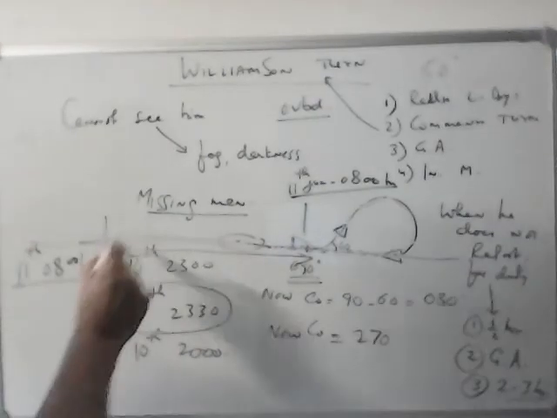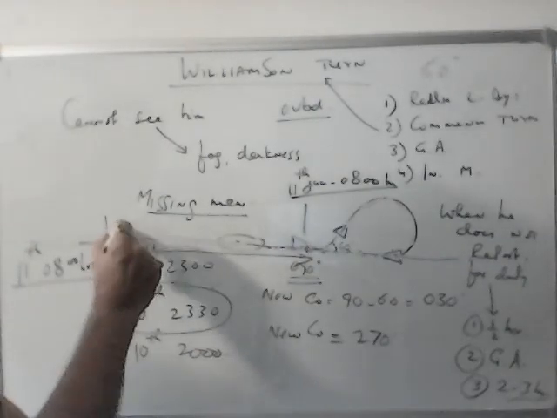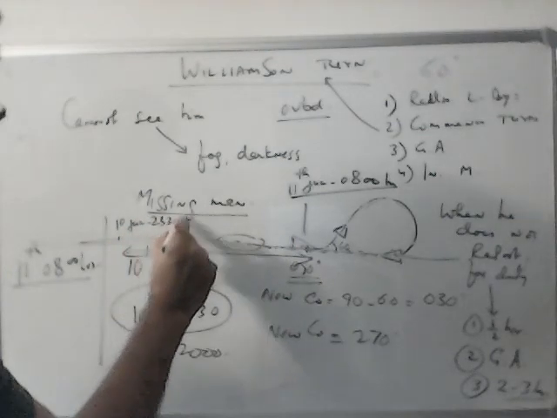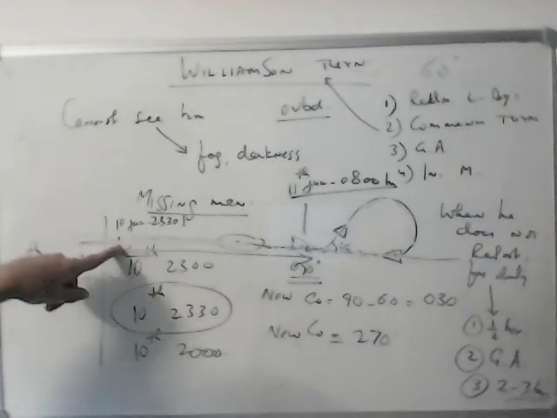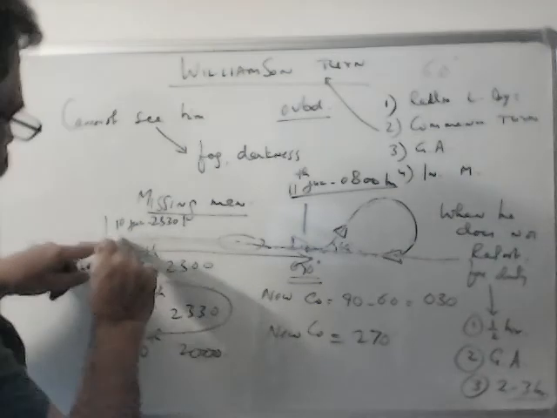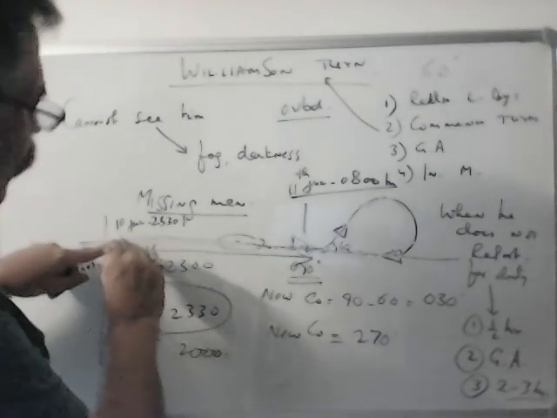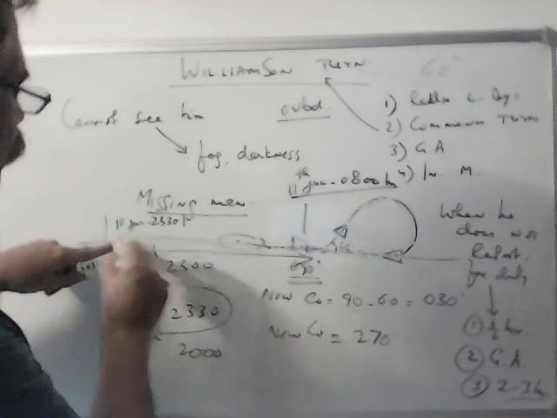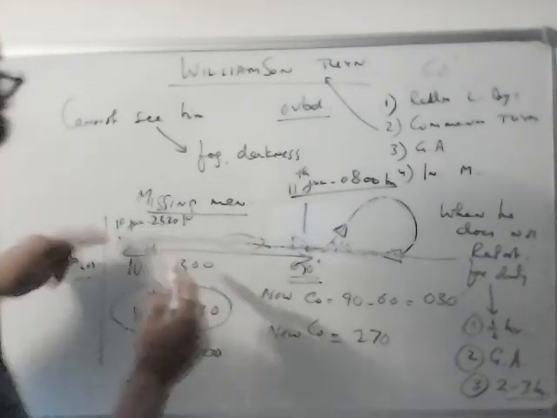because let's say the ship was here at 10th July 2330 hours. Someone had seen him. So he must have fallen somewhere between this point and this point. So we have to search this area.